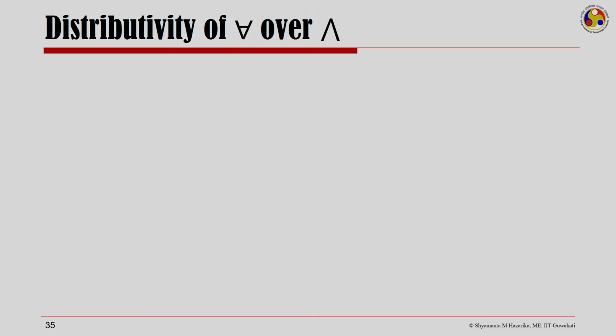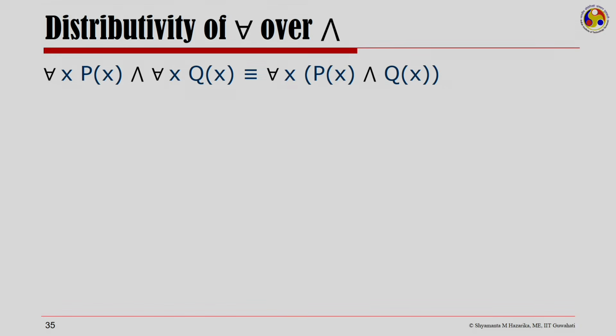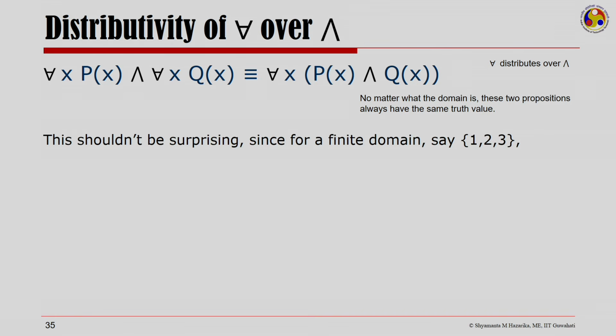Now, let us look at the distributivity of our universal quantifier over a conjunction. So, for all x Px and for all x Qx, this is the same as for all x, Px and Qx. That is, for all distributes over and. No matter what the domain is, these two propositions always have the same truth value. Now, this should not be surprising.